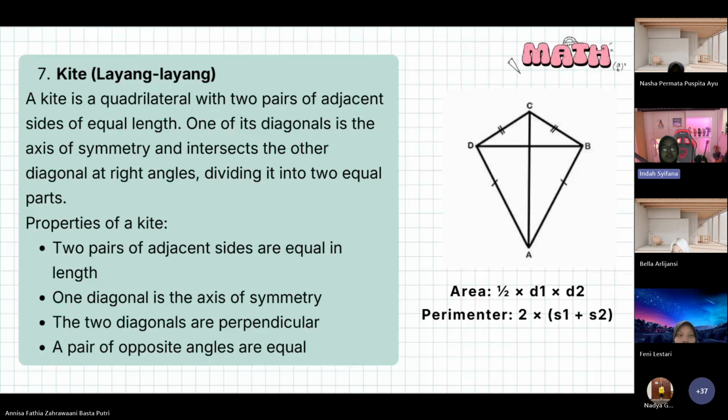2. One diagonal is the axis of symmetry. 3. The two diagonals are perpendicular, and the last, one pair of opposite angles are equal. For the area of a kite, it is a half multiplied by diagonal 1 multiplied by diagonal 2. For perimeter, it is 2 multiplied by (side 1 plus side 2). Next.